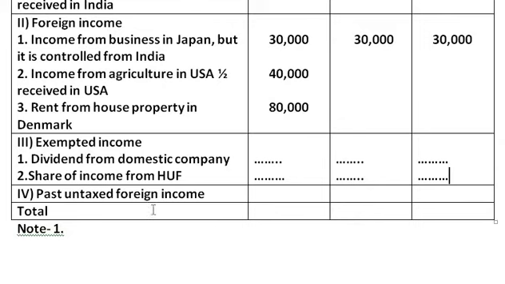The last, fourth one, is past untaxed foreign income. It is not given in the sum. Therefore, even this amount is nil. Even if you are given past untaxed foreign income in the sum, we are not considering it while computing gross total income. So now, the next part is to find out the total.